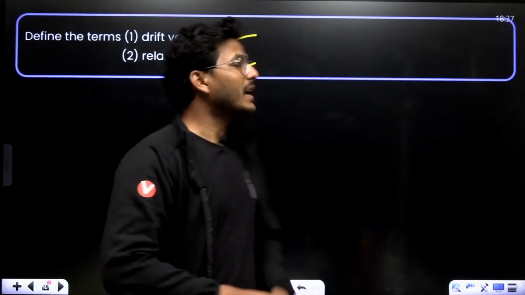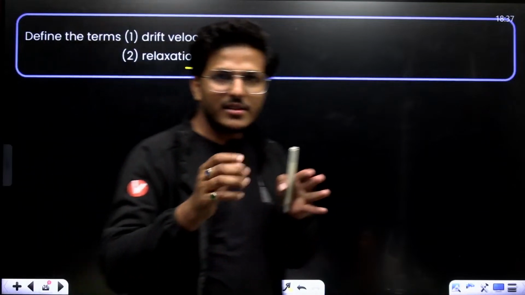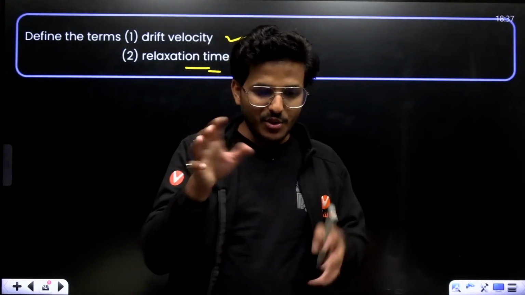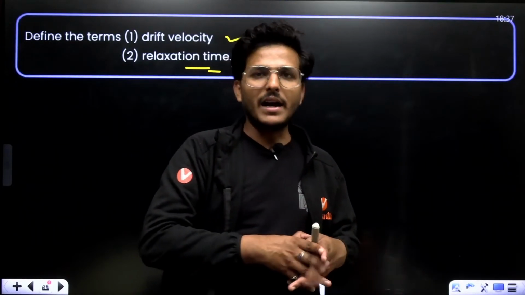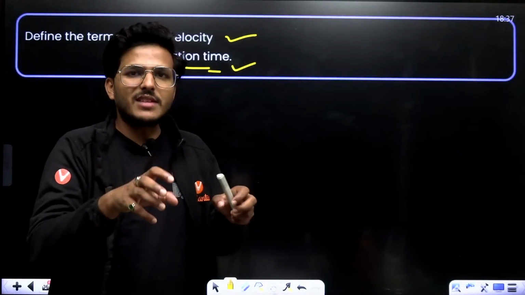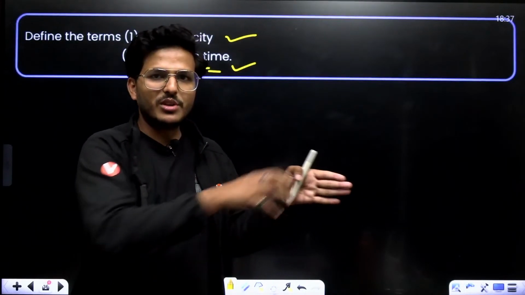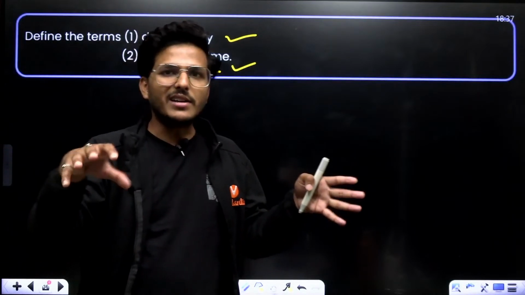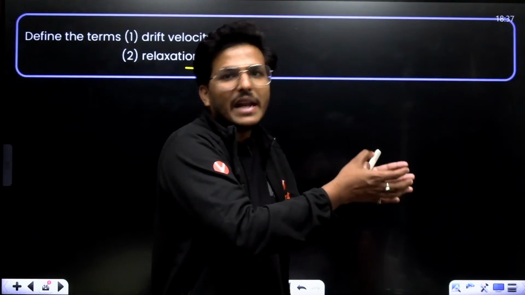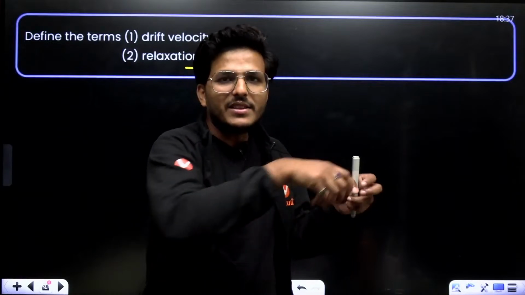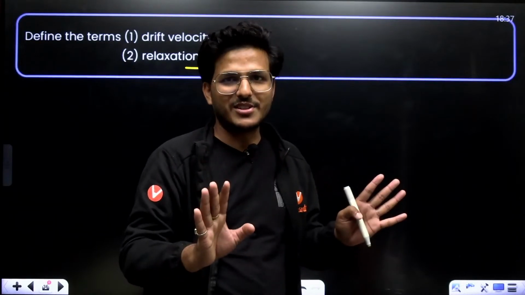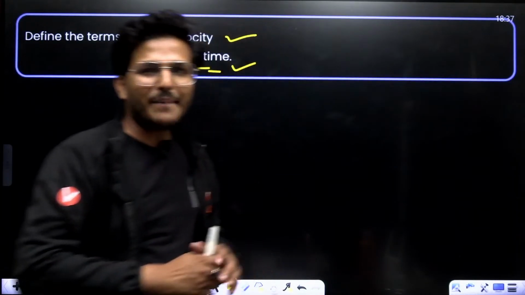Relaxation time is the time lapse between two successive collisions. It's like being in your assembly hall before prayer, starting gossip with one student, then another student, then another. You talk with one friend, then move to another, and the time lapse between talking to the first friend and then the second is the relaxation time. Same like this, it is the time between two successive collisions.